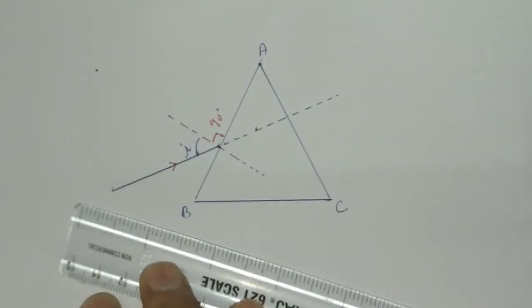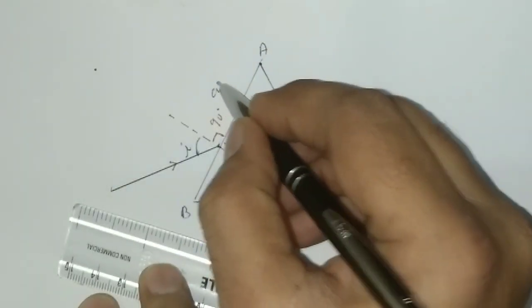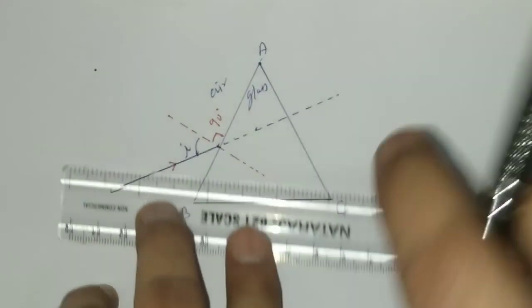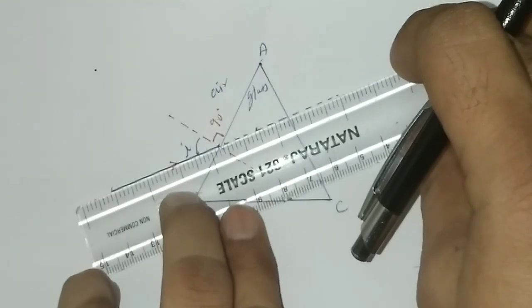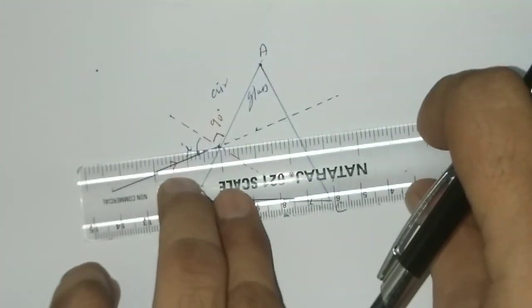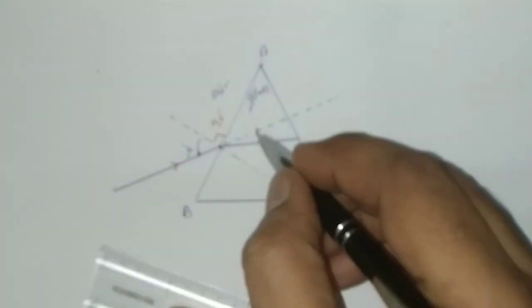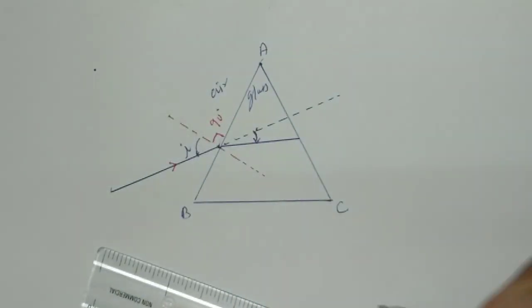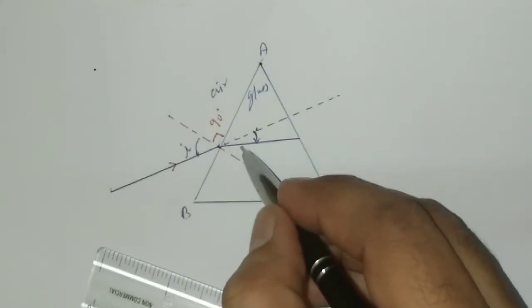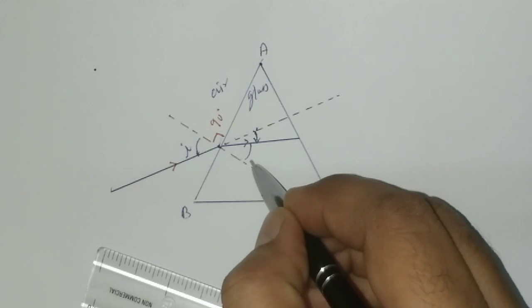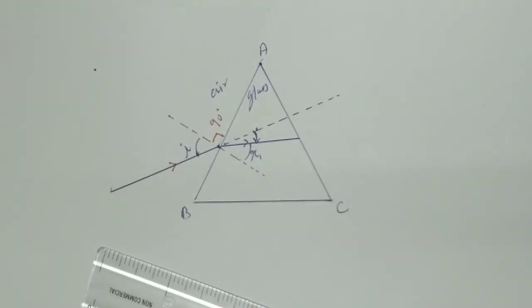Now since light is entering glass from air, hence they will bend towards the normal. Okay, your light rays will bend like this. So here the direction of bending is clockwise. Now the angle between the refracted ray and the normal, this angle is the angle of refraction, that is R1.